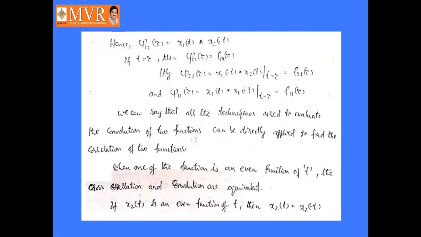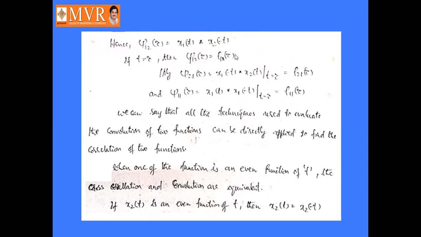Hence, cross correlation function of two signals, that is J12 of tau, is equal to x1 of t convolved with x2 of minus t. Or if t equal to tau, then J12 of tau is equal to rho 12 of tau. Similarly, J21 of tau is equal to x1 of minus t convolved with x2 of t at t equal to tau, it is equal to rho 21 of tau.